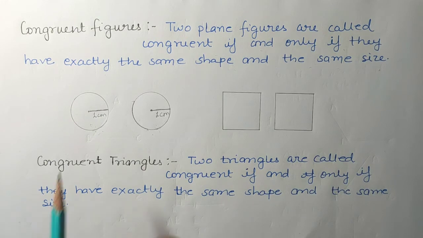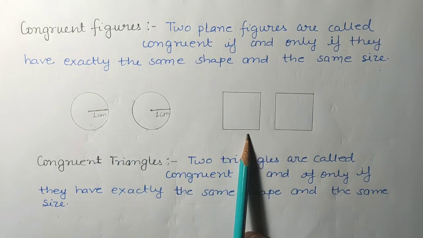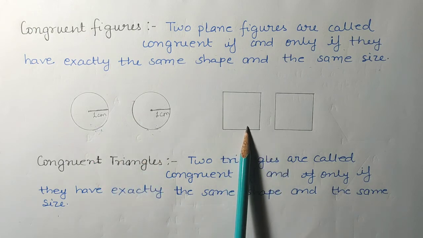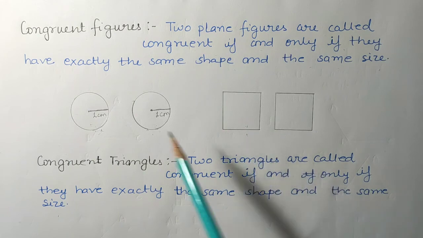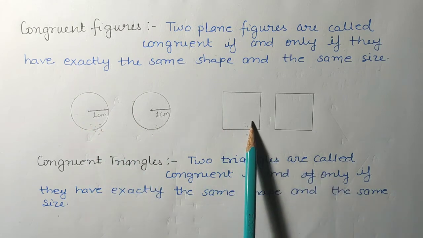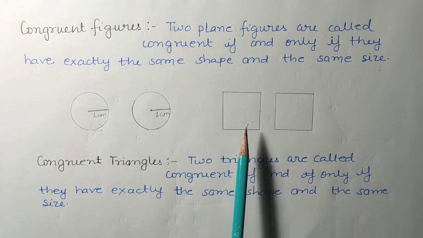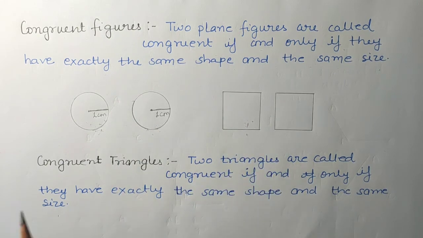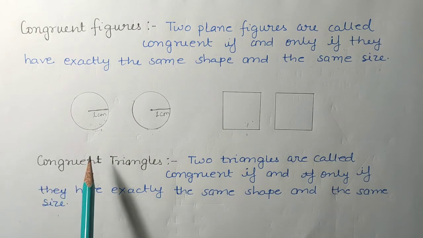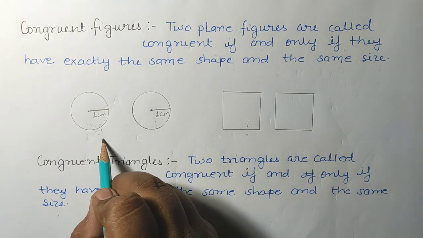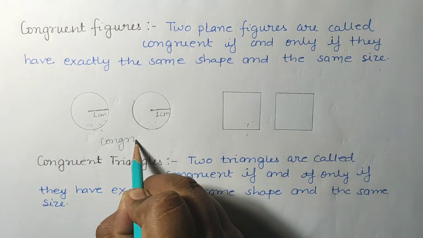Their shape should be the same. We cannot compare a circle with a square. If you take one circle and one square, maybe it is possible that their areas are the same, but it cannot be possible that their shapes are the same. So figures whose shape is the same and size is the same are congruent.